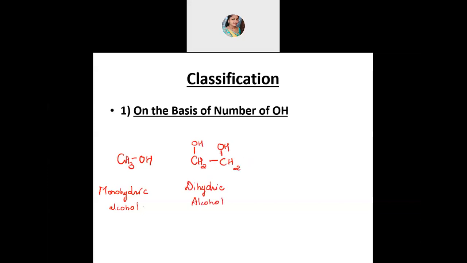Now these 2 OH groups which I have placed over here are on adjacent carbon atoms. Can you see here? I have not put them on the same carbon atom, I have put them on adjacent ones. That's because if they are present on the same carbon atom, there will be repulsion. Both OH groups have lone pairs of electrons, so it becomes quite unstable.